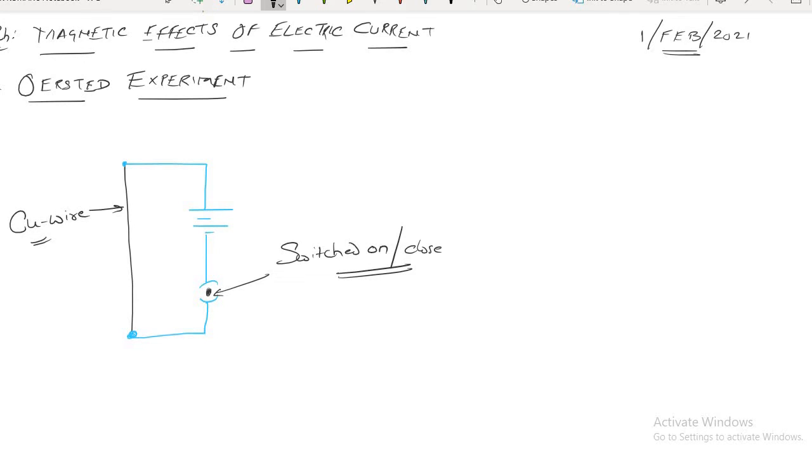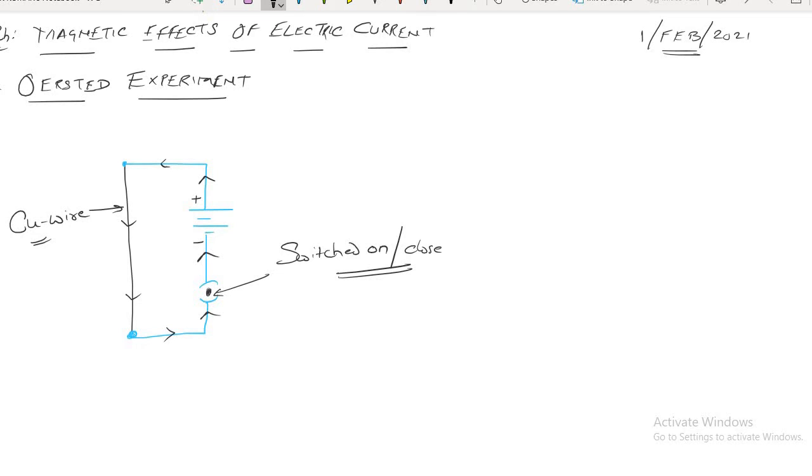This is the battery with a positive terminal and a negative terminal. Whenever you close the switch, current will flow in the circuit.